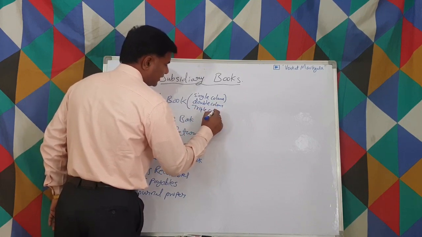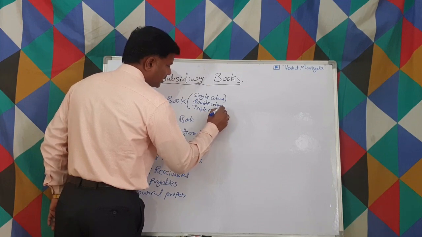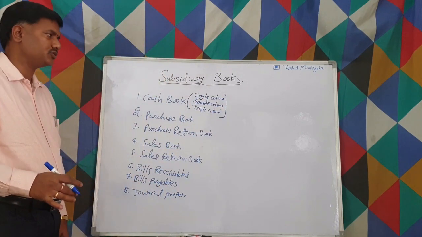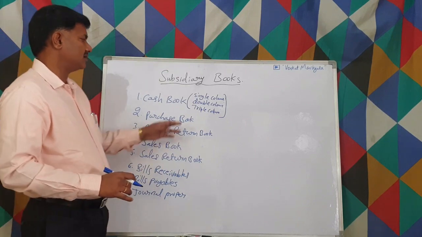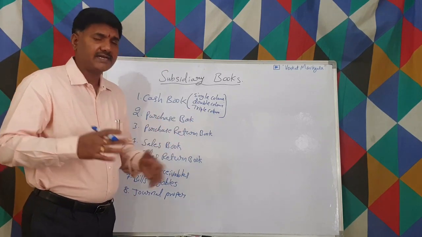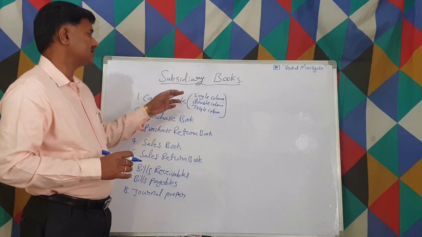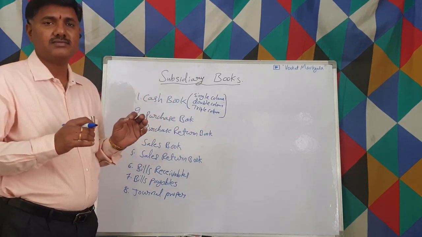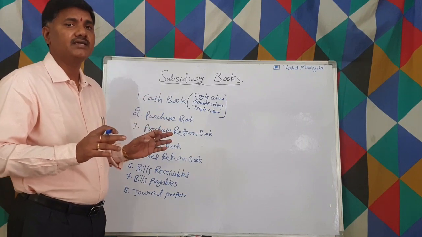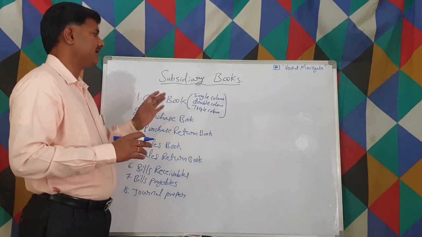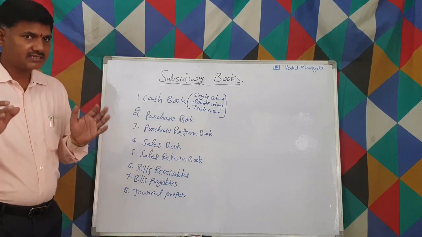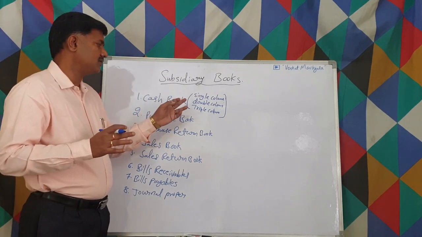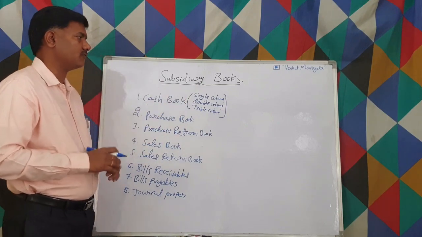Even though we are learning triple column and double column like this for an academic purpose, it's okay. Otherwise, in general, practically, what we do is, let us say, for each cash column, bank column, discount column, we prepare separate books. But anyhow, as far as academics are concerned, we maintain single, double, and triple column, right? That we are going to learn now.